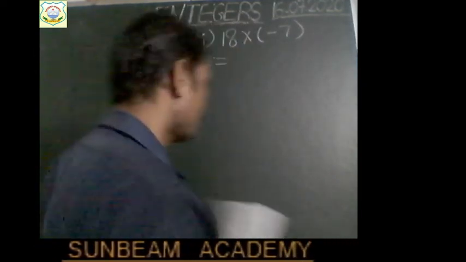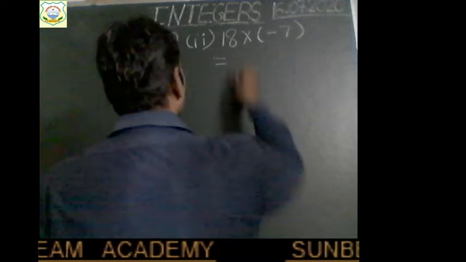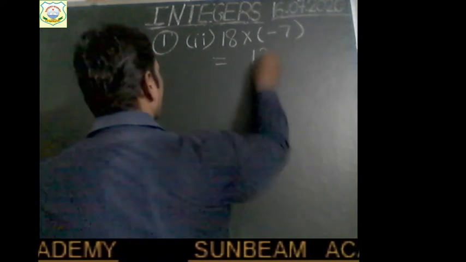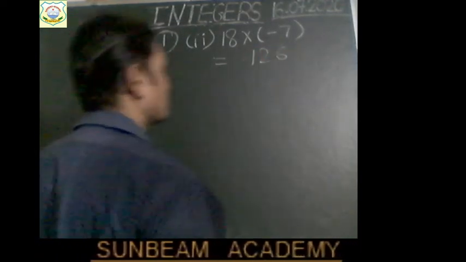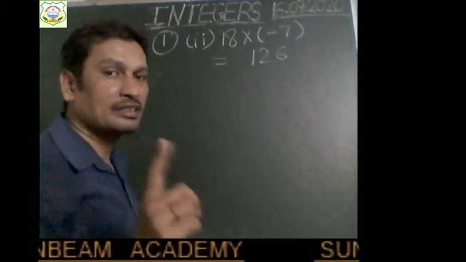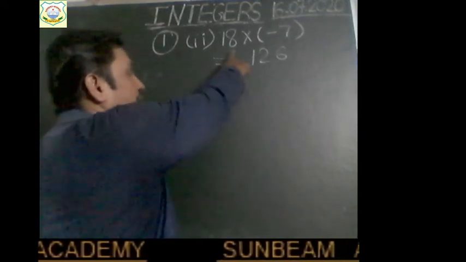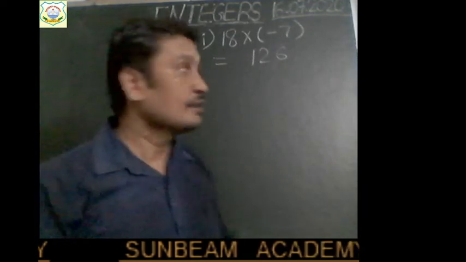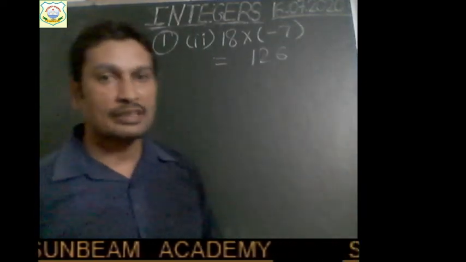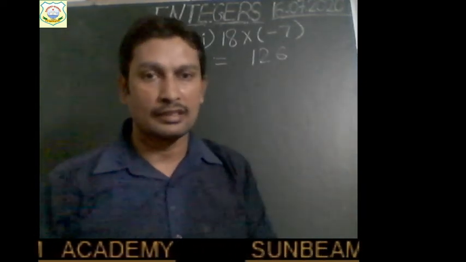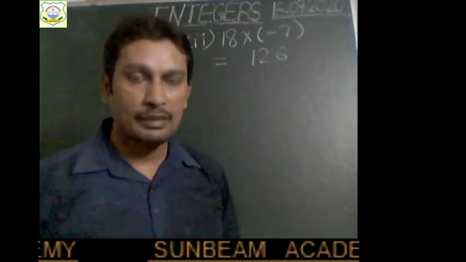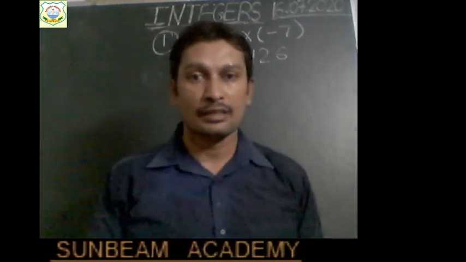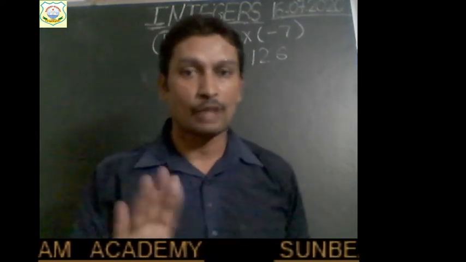Right. So 18 sevens are 126. Firstly multiply the numbers. Okay. Now see the sign. Which sign should be used? Here 18 is a positive integer and minus 7 is a negative integer. Both have opposite signs. Okay. So their product will be positive or negative, children? Yes, it will be negative, not positive.